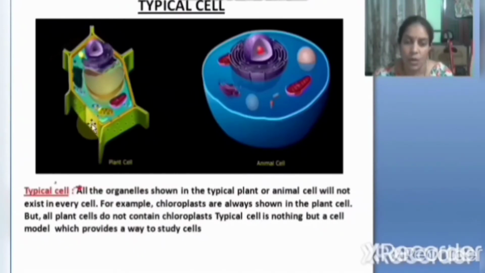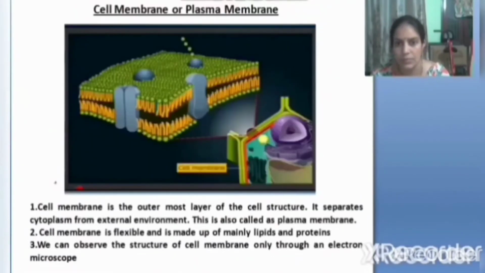See here, the yellow part. If you cut this cell wall here, this yellow color is called the cell membrane. If you observe the cell membrane under the electron microscope, we will observe it in this way. See, this is like a sandwich model.